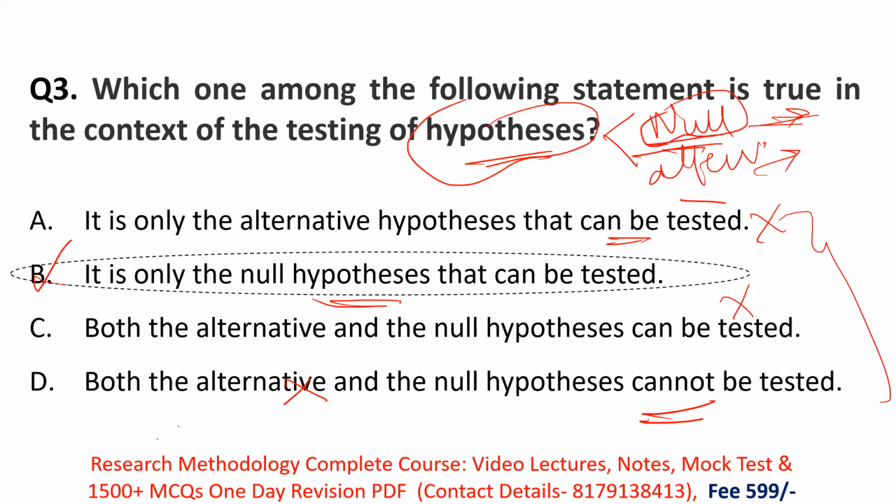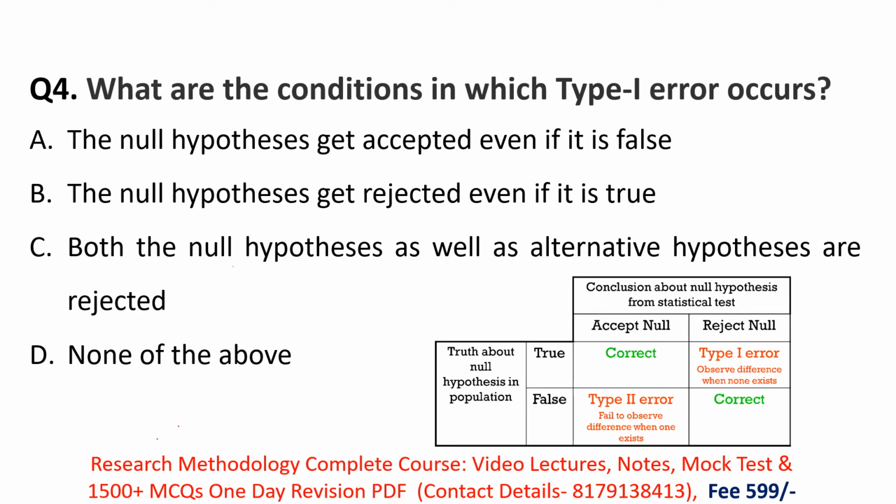Next. What are the conditions in which type 1 error occurs? What we have to find here is in which condition type 1 error occurs, or which option is true about type 1 error. Remember, in research there are two types of errors, type 1 error and type 2 error.